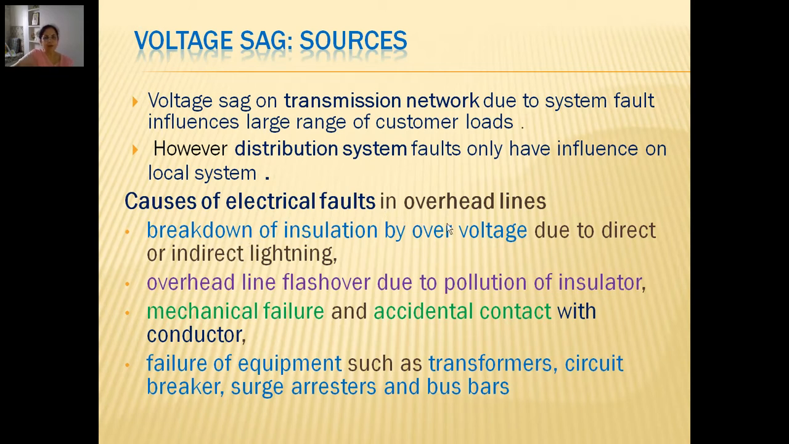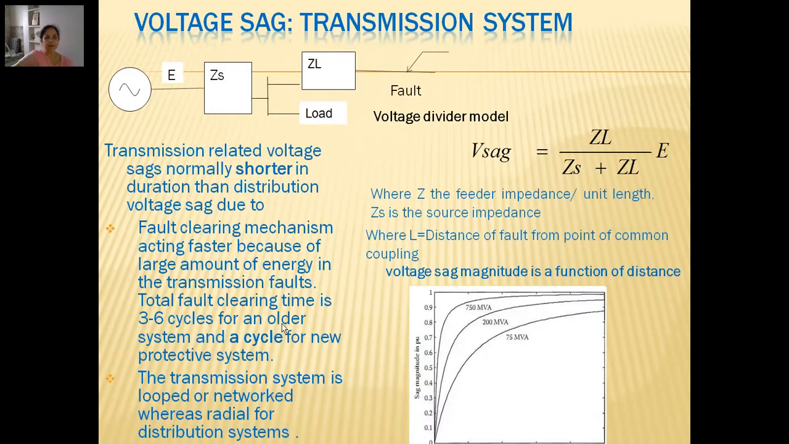Causes of electrical faults in overhead lines, this is just for review: breakdown of insulation by overvoltage, overhead line flashover due to pollution of insulators, mechanical failure or accidental contact with the conductor, and failure of equipment like transformers, circuit breakers, surge arresters, bus bars and so on. There are various causes because of which electrical faults take place in overhead lines and eventually lead to voltage sags seen by various customers. So this is just a background of voltage sag which we have already studied.